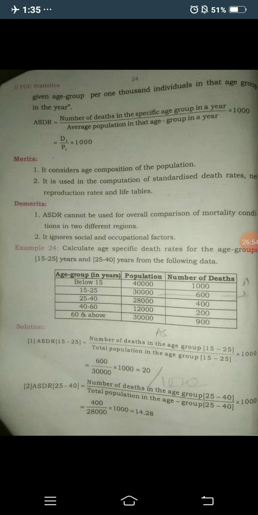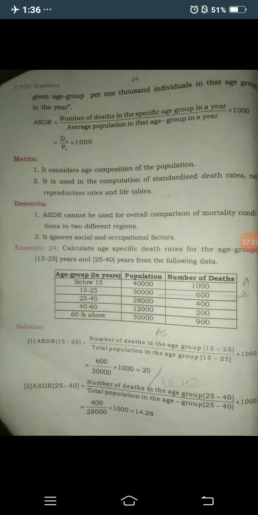Similarly you need to calculate the second one, the age specific death rate for 25 to 40. Take the number of deaths in the age group 25 to 40 as 400 and the corresponding population as 28,000, and substitute in the given formula.